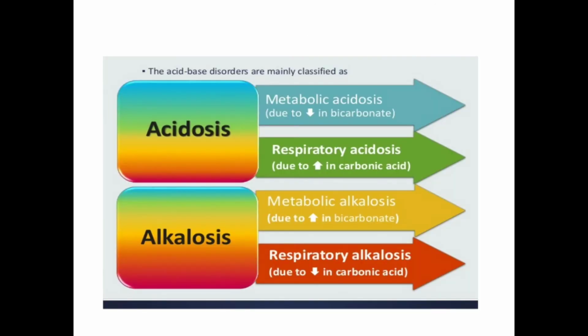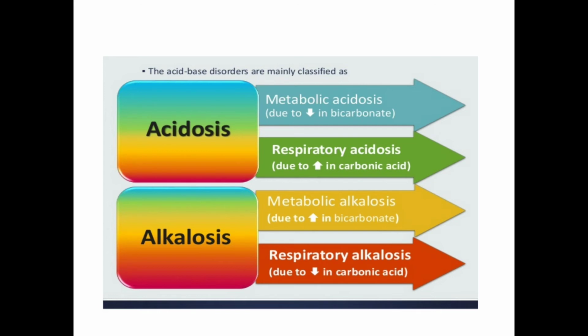Now let us see what the acid base disorders are. If pH is low it means acidosis, pH high means alkalosis. We are going to discuss only metabolic acidosis as in your syllabus. Whenever there is acidosis, pH is low. There are two types, metabolic acidosis and respiratory acidosis.